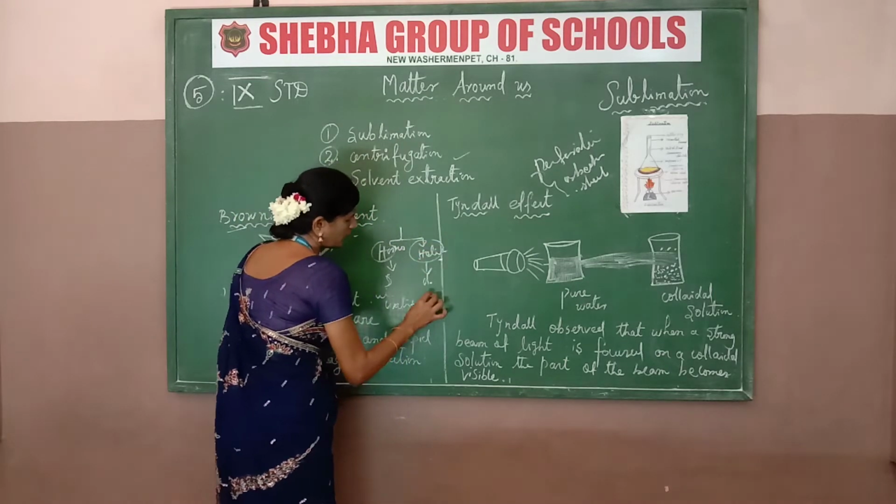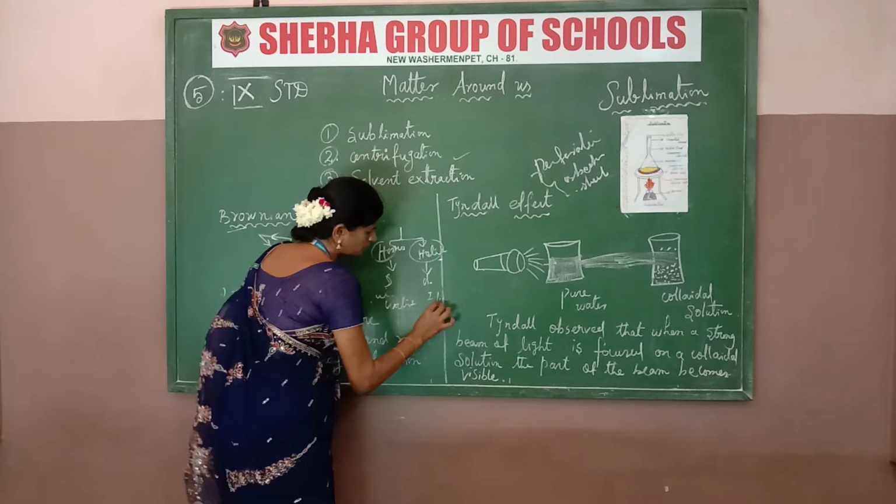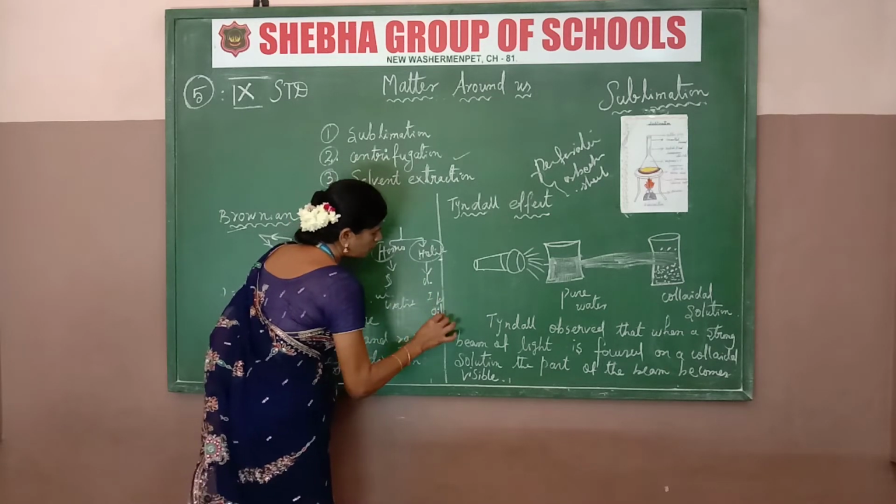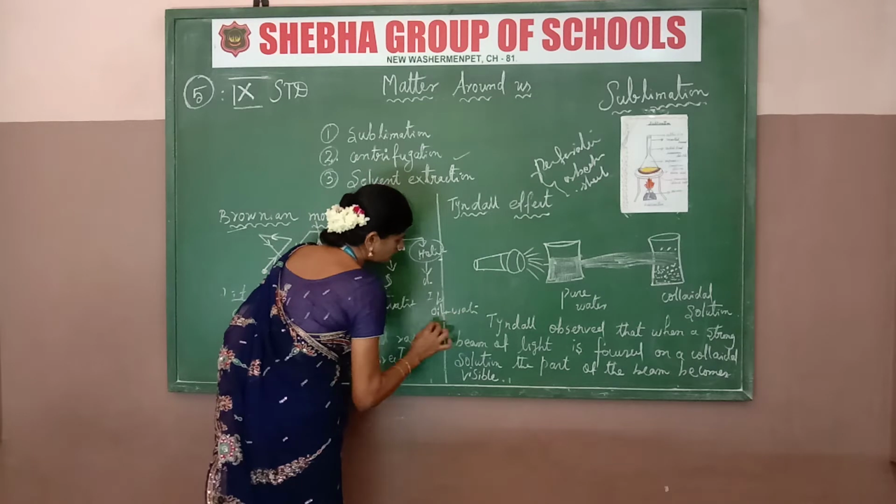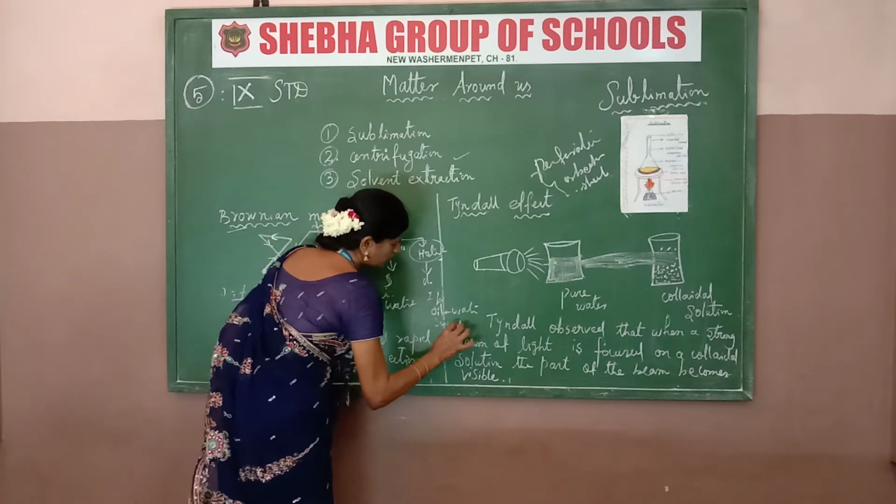Heterogeneous, you studied in the last class: oil plus water and sugar plus sand.